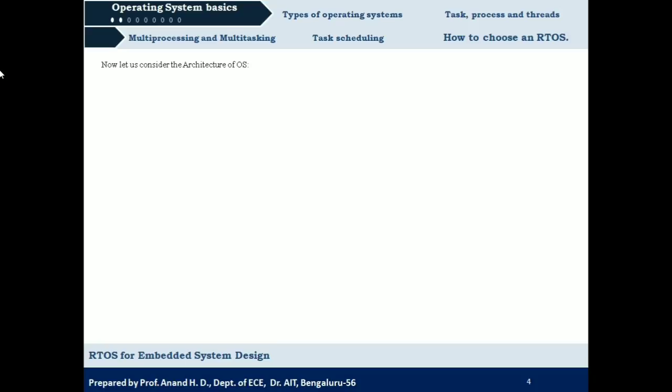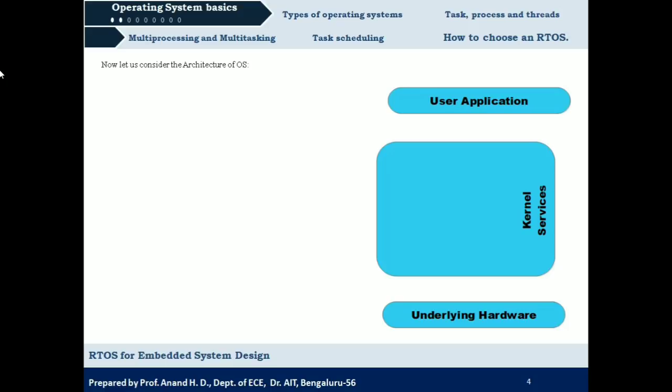So now let us consider the architecture of operating system. If you see here, there are three main parts. First is the user application, that is the application that we want to execute or run, or the software we want to be run. Then we have the intermediate kernel services, that is the kernel or operating system. And finally we have the underlying hardware, that is the system resources present in the system. Now we shall see what different kernel services are provided by an operating system.